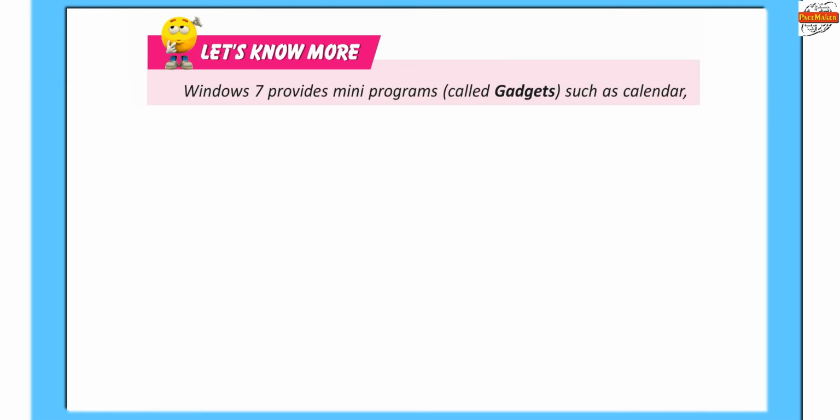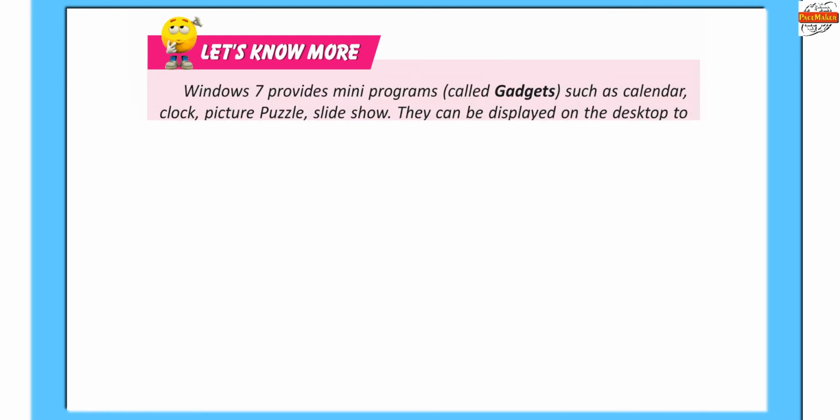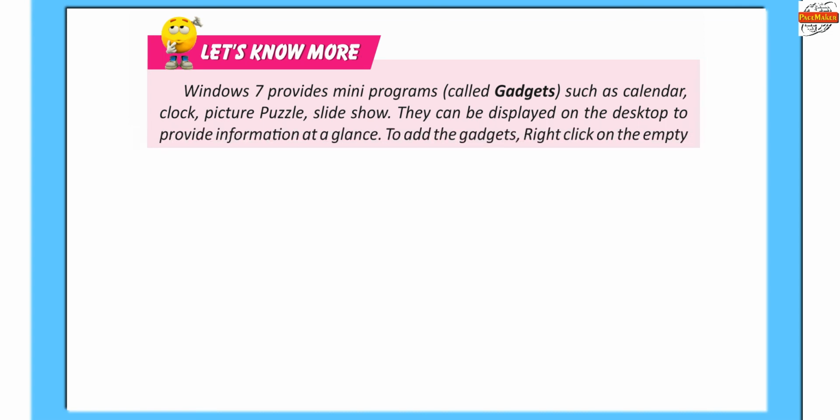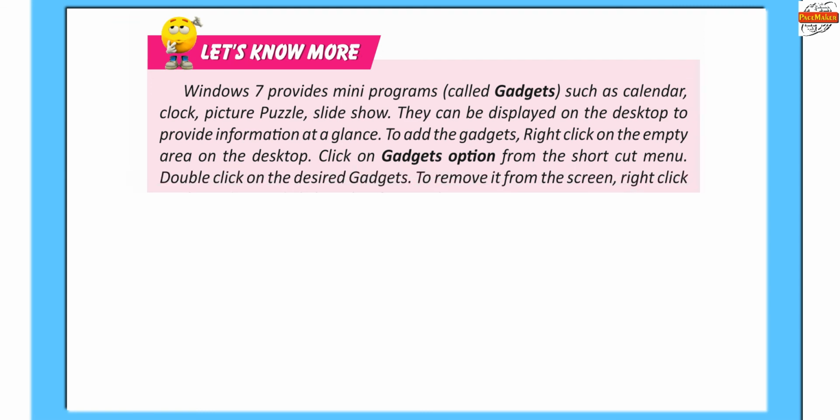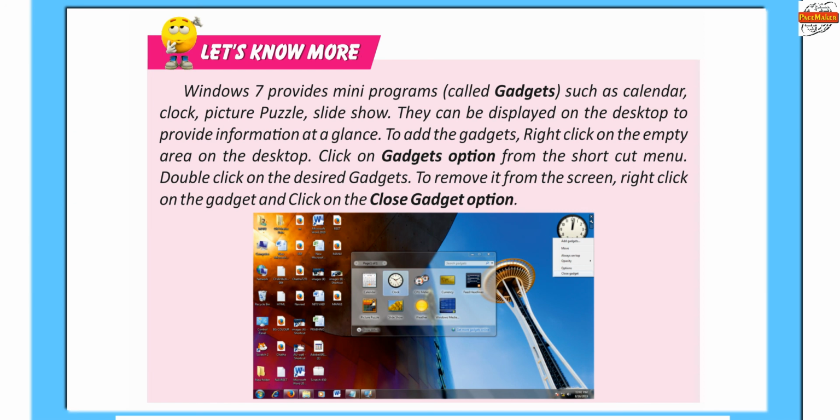Windows 7 provides mini programs called gadgets such as calendar, clock, picture puzzle, slideshow. They can be displayed on the desktop to provide information at a glance. To add the gadgets, right-click on the empty area on the desktop. Click on Gadgets option from the shortcut menu. Double-click on the desired gadgets. To remove it from the screen, right-click on the gadget and click on the Close Gadget option.